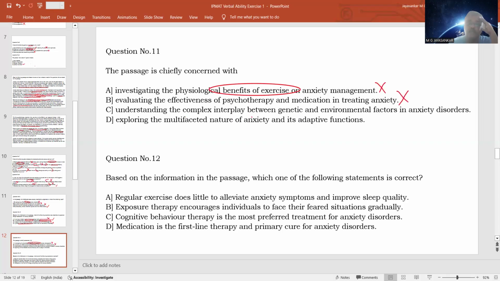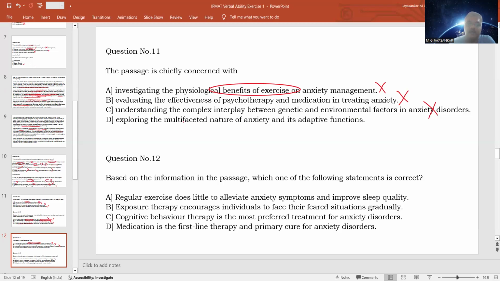Option C, understanding the complex interplay between genetic and environmental factors. This is not at all stated. Interplay means interaction between genetic and environmental factors in causing anxiety. The passage only says that genetic factors are a reason for anxiety disorders, and environmental factors are also a reason. Whether there is any interaction between these two factors is not at all stated in the passage, so this is completely wrong.